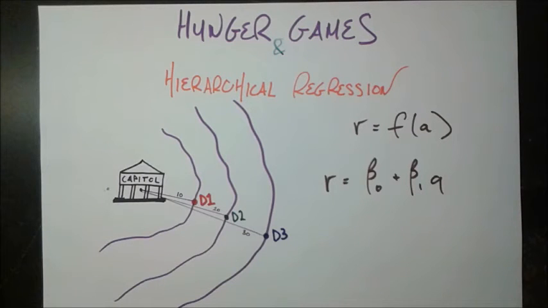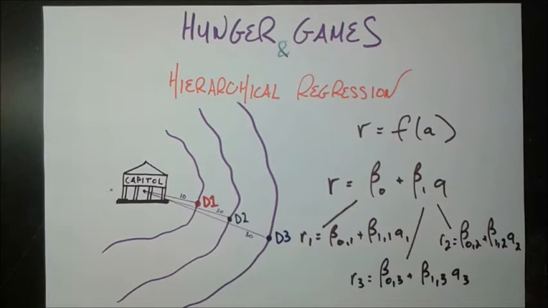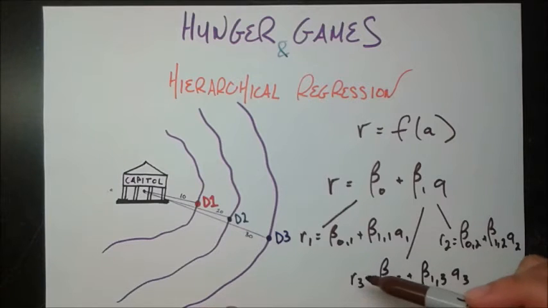As it stands right now, we have a model for District 1, District 2, and District 3, where each of these betas is specific to that district. So this is beta naught 1, which means it's the beta naught coefficient, the intercept, for District 1. This is beta 1,3, which means it's the beta 1, the slope coefficient, but for District 3.